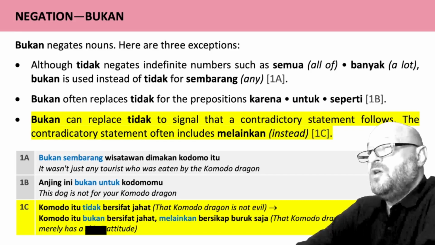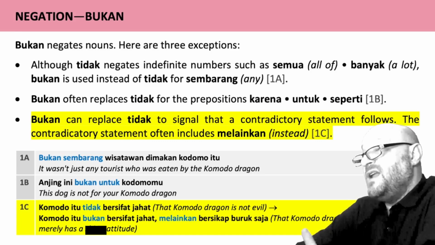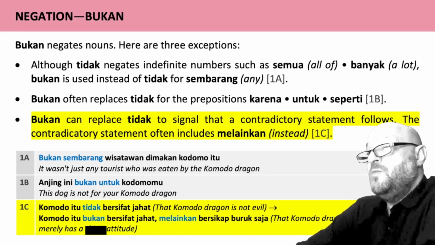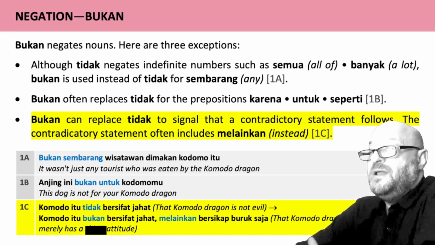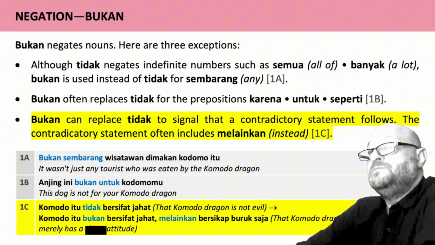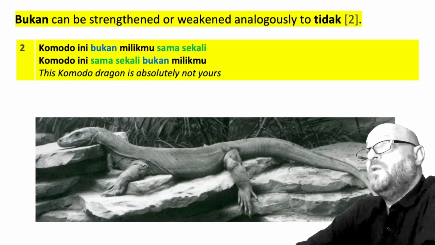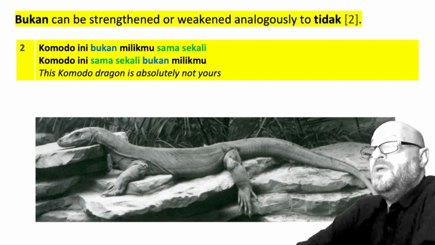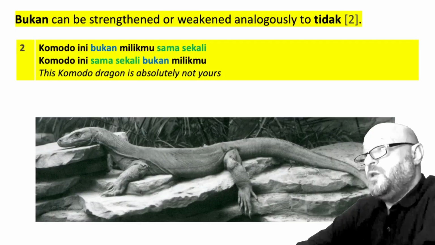Example 1c. Komodo itu tidak bersifat jahat. That Komodo dragon is not evil. Can be reworked as Komodo itu bukan bersifat jahat, melainkan bersikap buruk saja. That Komodo dragon is not evil, it merely has a bad attitude. Bukan can be strengthened or weakened analogously to tidak. Example 2, Komodo ini bukan milikmu sama sekali. Komodo ini sama sekali bukan milikmu. This Komodo dragon is absolutely not yours.